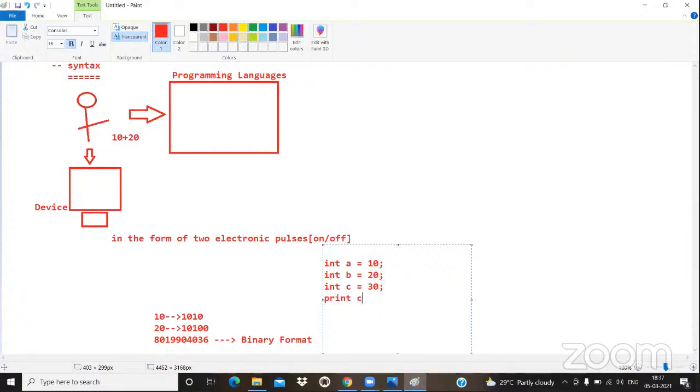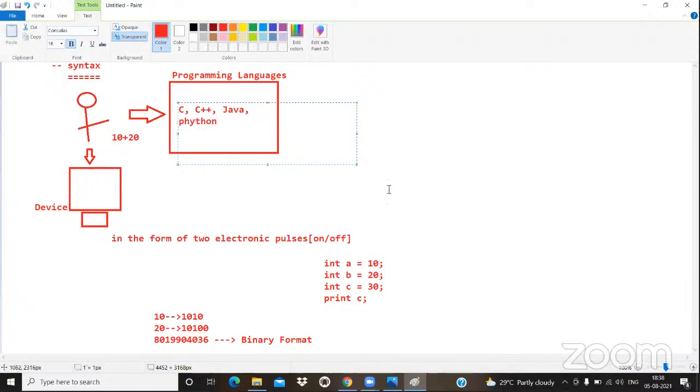Once you write this type of code, I can convert it into machine understandable code. The programming language is telling the end user, no need to directly communicate with the electronic device. Give me your input, then I will convert it into machine understandable code. So who is giving suggestions like this? The programming language. What is that? C, C++, Java, Python, like that.